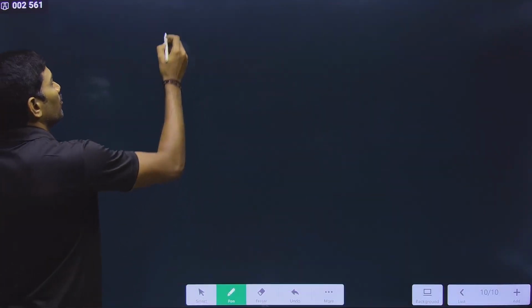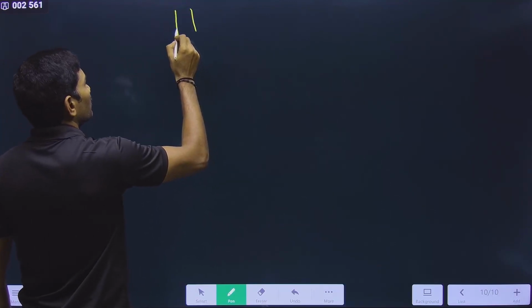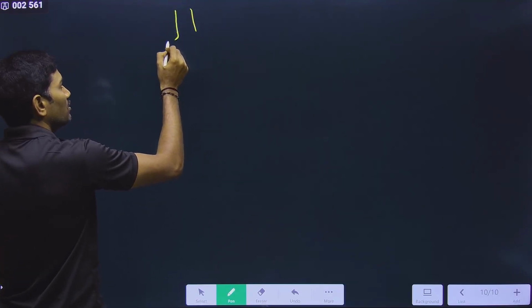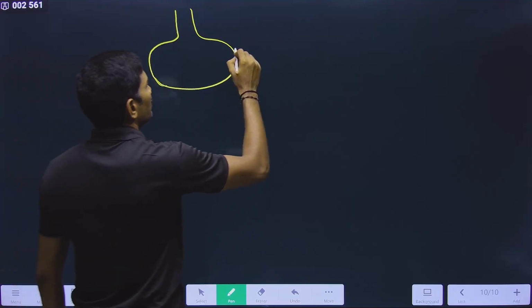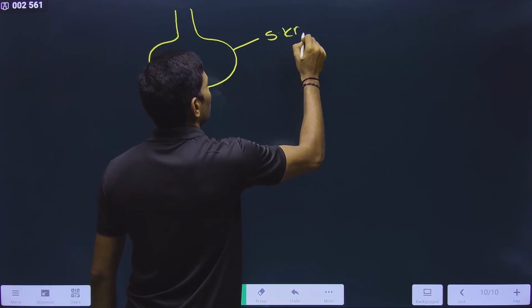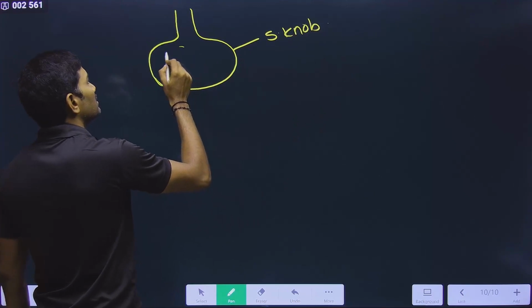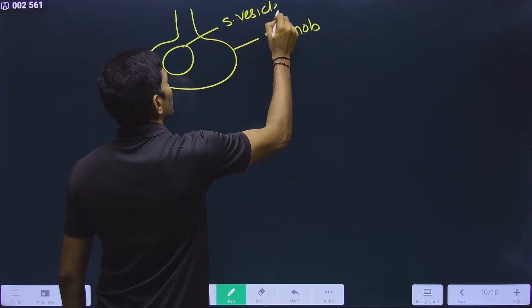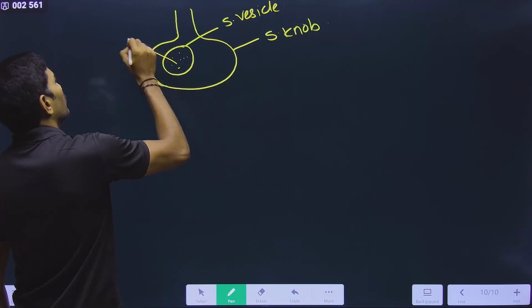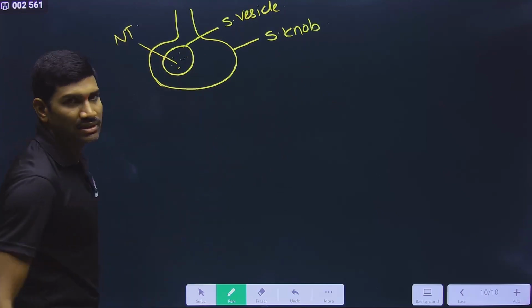Observe carefully. First neuron, and this is the axon of the first neuron, and it has this synaptic knob. Inside this, the synaptic vesicle is present, and inside this, neurotransmitters are present. Clear?